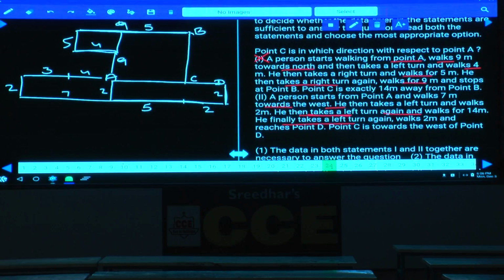Then what is the total distance here? The total distance is 14 between these two. Are we getting the answer or not? In which direction is C with respect to point A? Hence, as we are getting the answer here, both 1 and 2 are sufficient to answer. Both 1 and 2, choice 1, please.